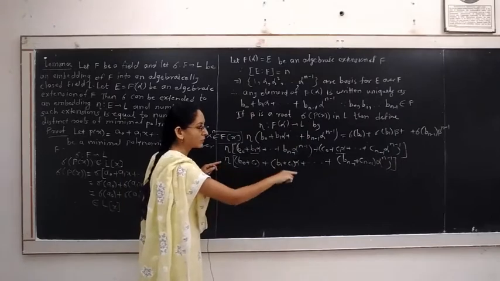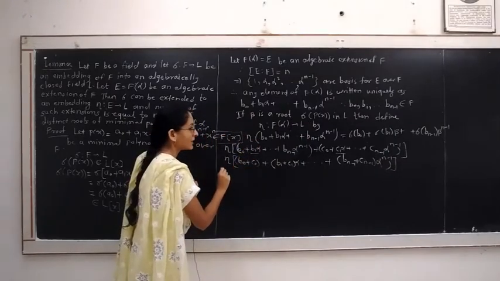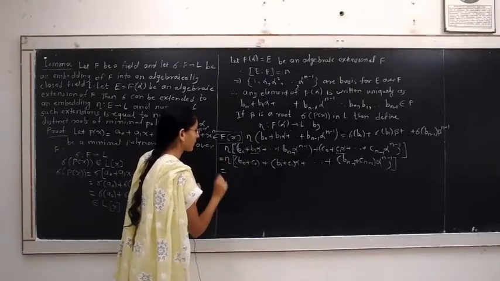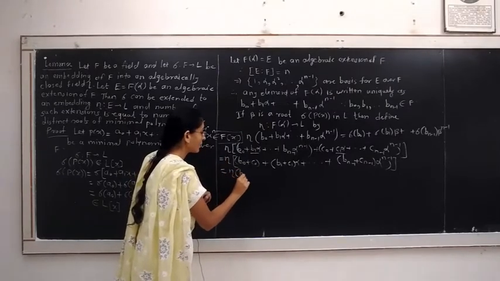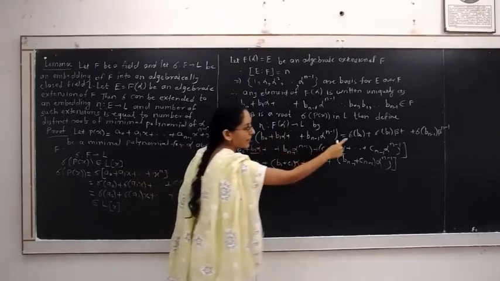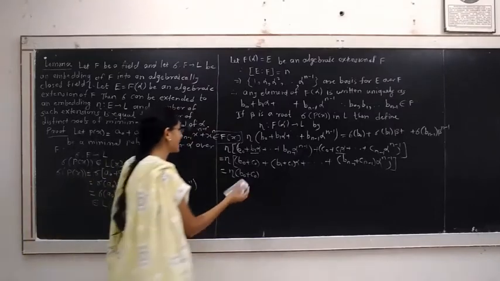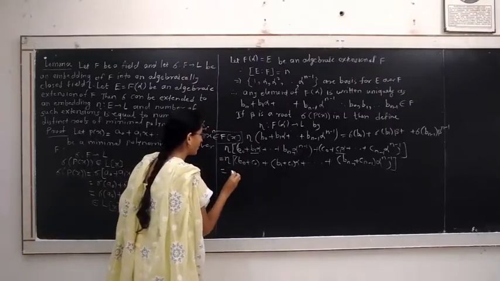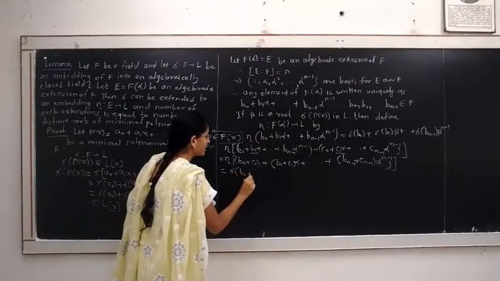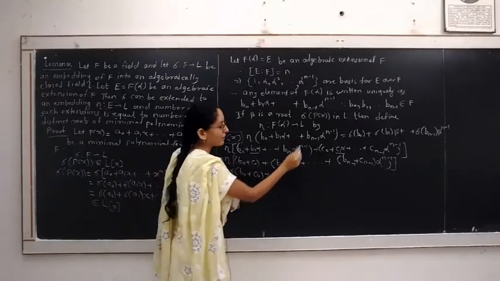Applying eta to this polynomial by using this rule, this is equal to eta of b0 plus c0, but eta of b0 is defined by sigma of b0. Therefore, eta of b0 plus c0 is sigma of b0 plus c0 plus eta of b1 plus c1 by this rule.